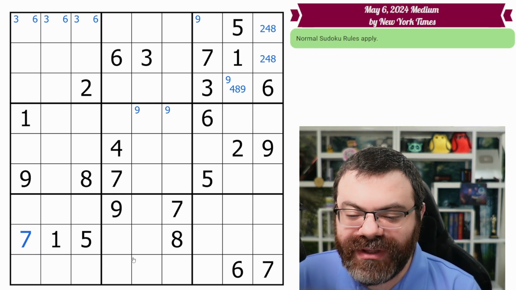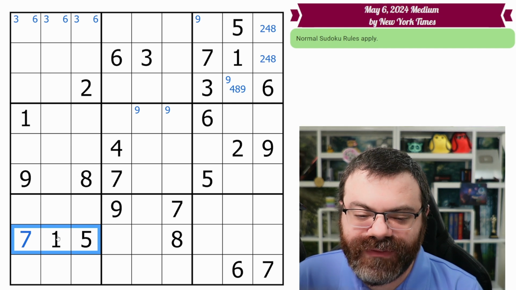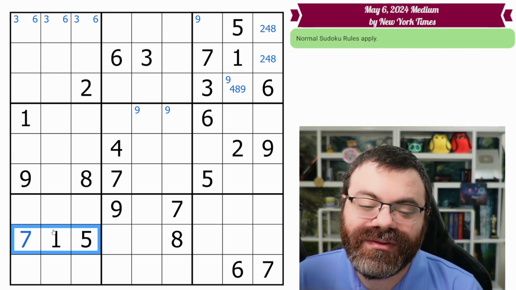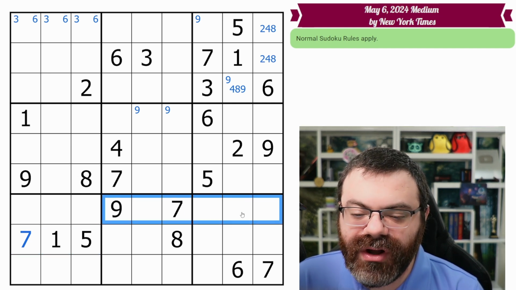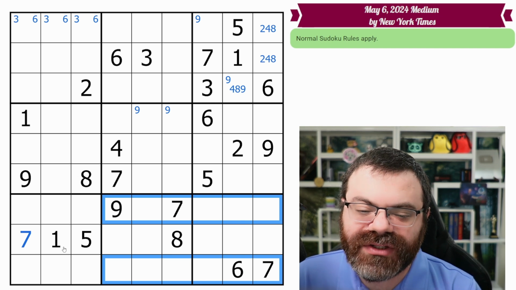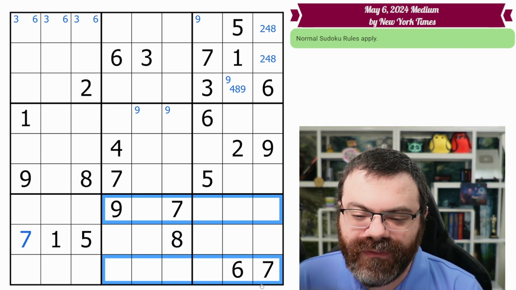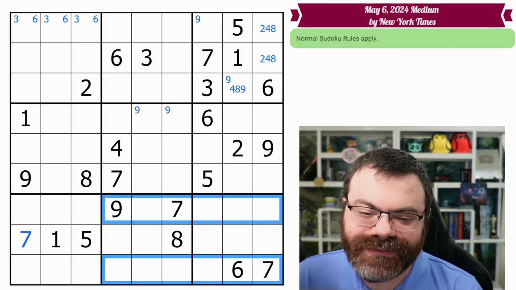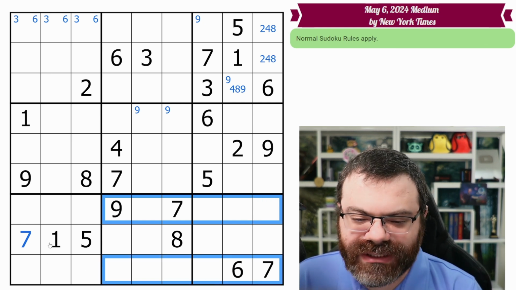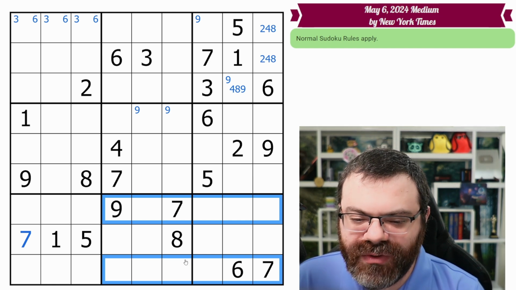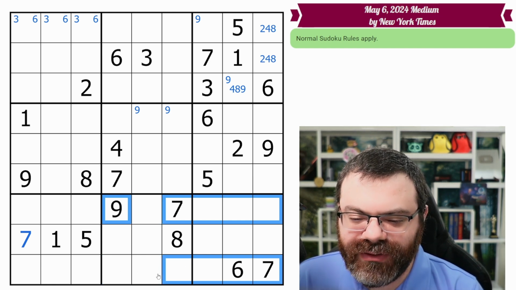Okay, so that is the repeats. But now we have a filled box row. We filled up this box row. So here's what you do when you do that. You look at the rows and you look at the box rows that it isn't. So the rows and the boxes that it's not in. The overlap of those. So it's going to be 12 cells, right? You look at these 2 rows, not in this box. So not this row, not this box. And you want to look for any digits. So we don't care about empty cells.